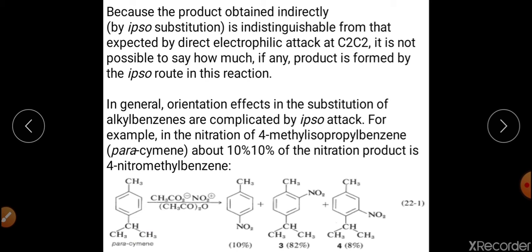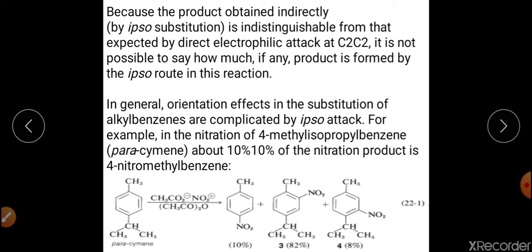At that time you can clearly see that 10% of the product will be synthesized as ipso substitution, in which this particular isopropyl group was replaced by NO2 positive, whereas the rest will be 82%, meaning the majority of the product will be synthesized by attack of NO2 positive at the ortho position with respect to the CH3 group, because isopropyl is a bulky group, and only 8% product will be synthesized by attack of NO2 positive at the position ortho to this bulky isopropyl group.